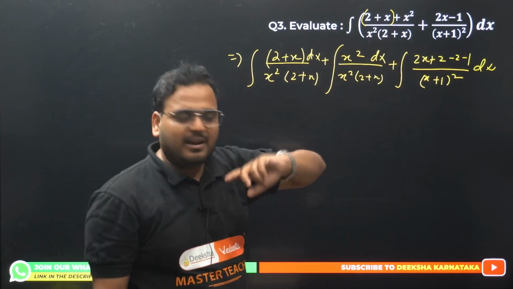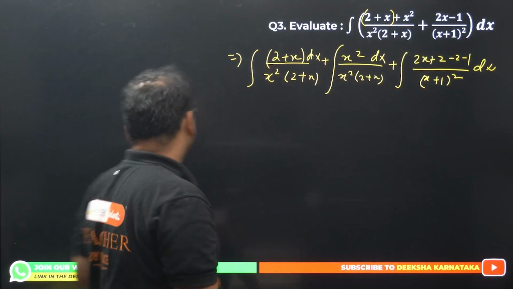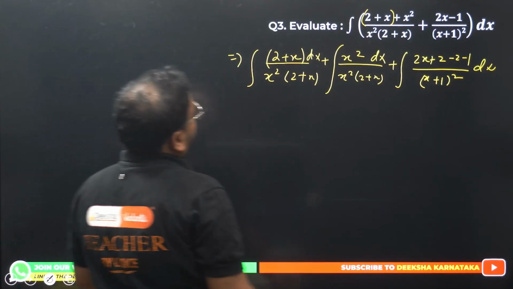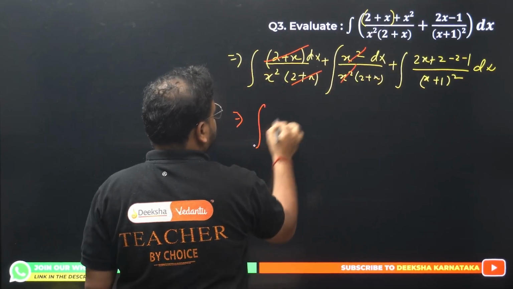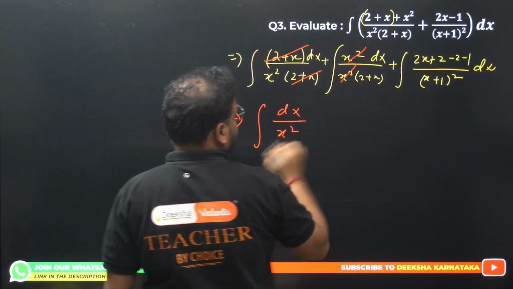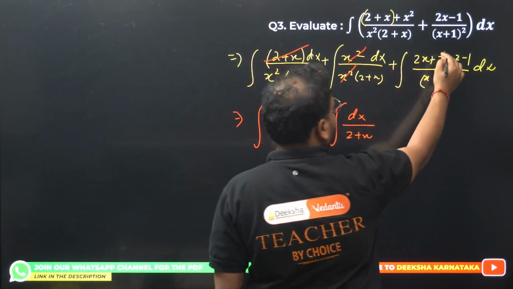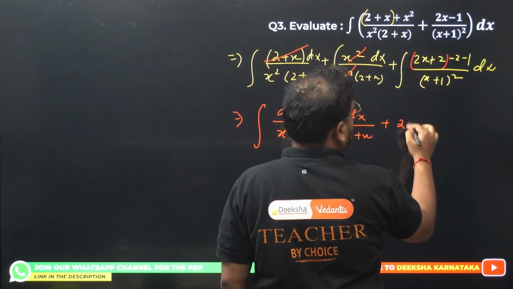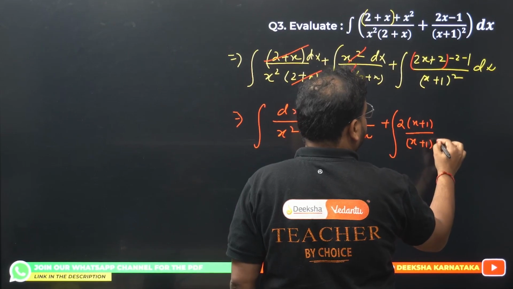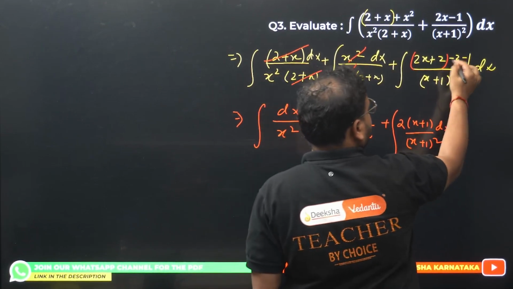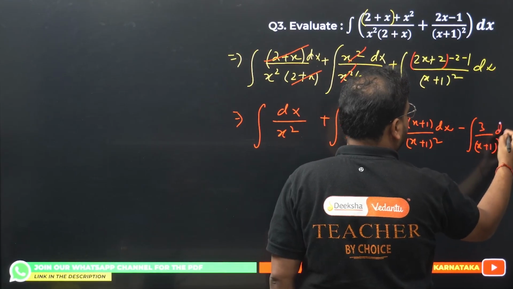I removed that as well. Why have I done that? Because I can take 2 common, it will become x plus 1, the same thing I have in the denominator. Superb. Check this out now. 2 plus x is cancelled, x square is cancelled. The step is now simplified as integration of dx upon x square plus integration of dx upon 2 plus x, and this part I can separate over here. I get plus 2 times, it is common, x plus 1 the whole square, of course with dx, and the last term is minus 2 minus 1, which is minus 3 upon x plus 1 the whole square, again dx.